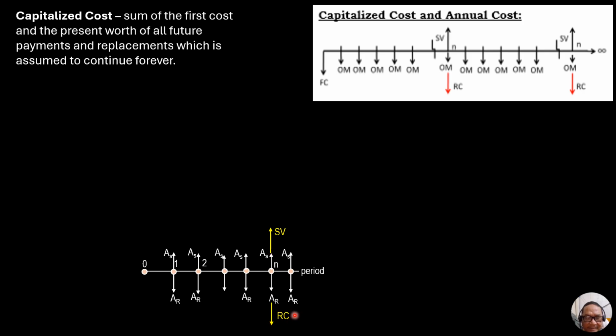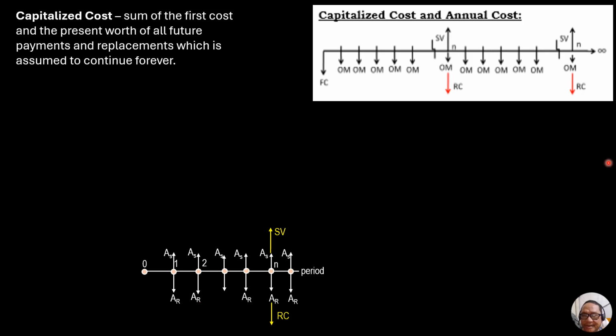Similarly, replacement cost will be future with respect to this present time. So future worth is equivalent annual replacement cost over I, quantity 1 plus I to the n.